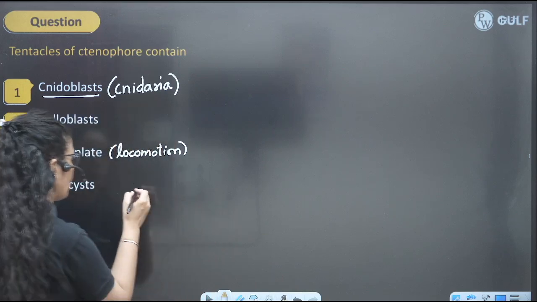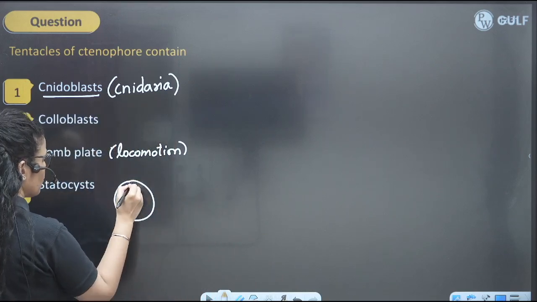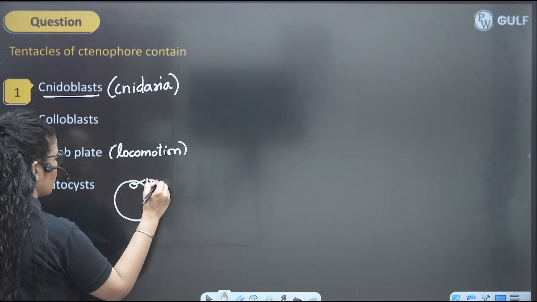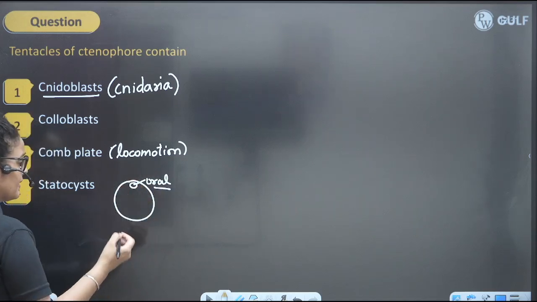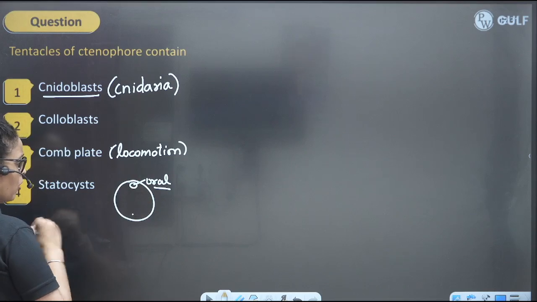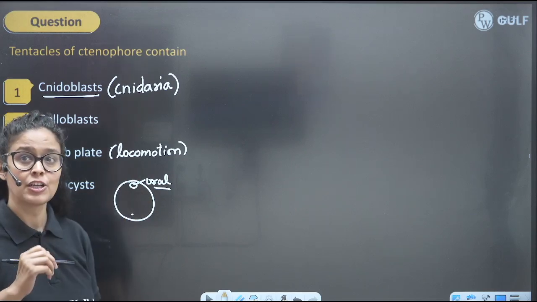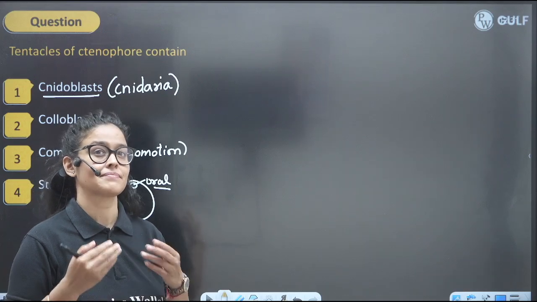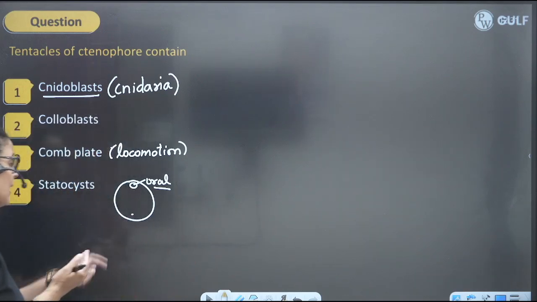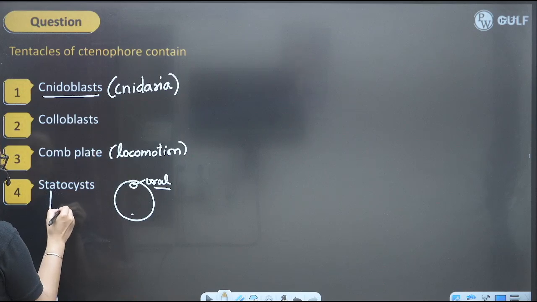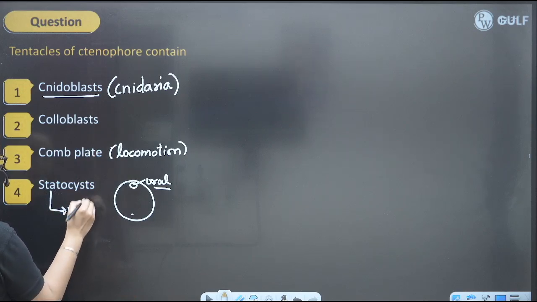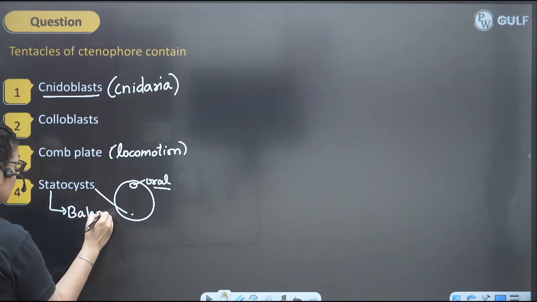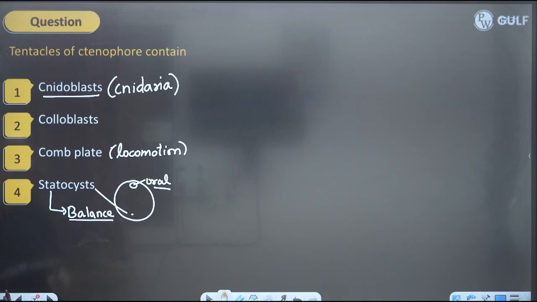So what is aboral? If we see the Ctenophora diagram, suppose this is their oral end. Oral means the mouth part. So the opposite end of the mouth is known as the aboral part, right? So they have the statocyst in their aboral part, and the statocyst basically helps in balancing. It is present somewhere here, and it will be helping in balancing the body in water, right?